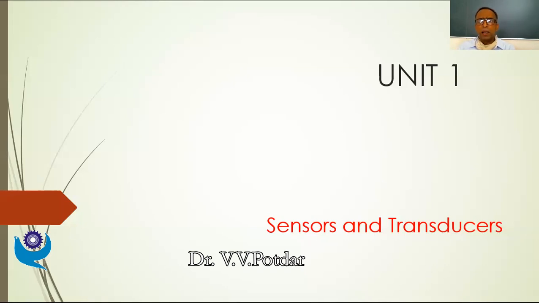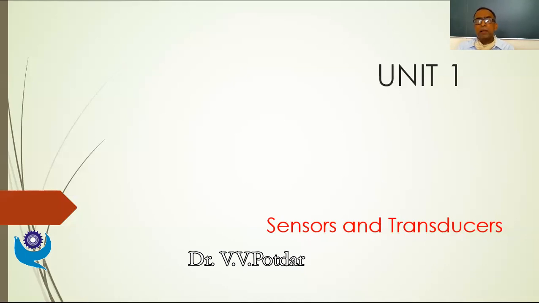As we discussed in the earlier class, there were a few basic elements we had identified. There were sensors, transducers, signal conditioning devices, actuating devices, feedback devices, and display devices or display elements.